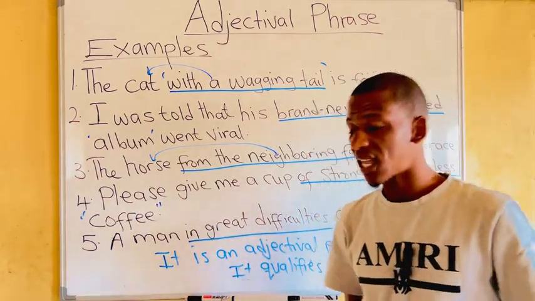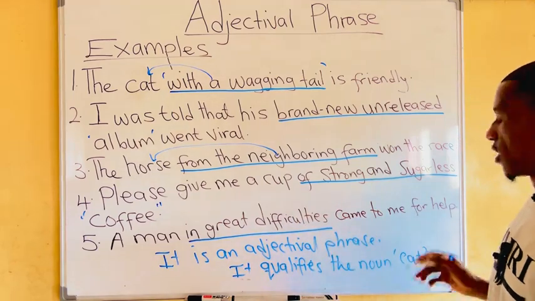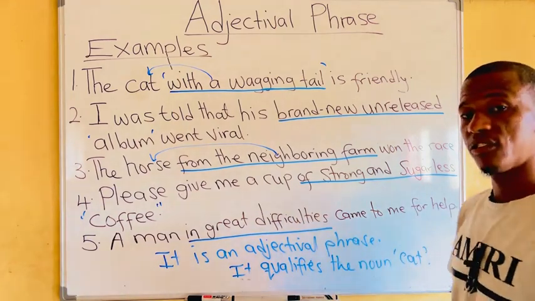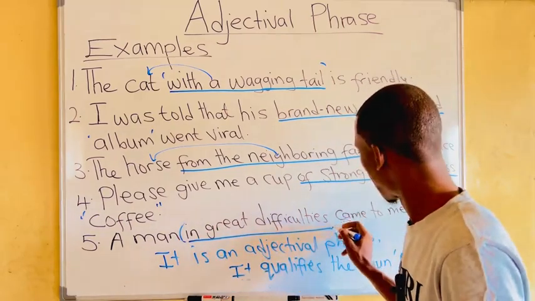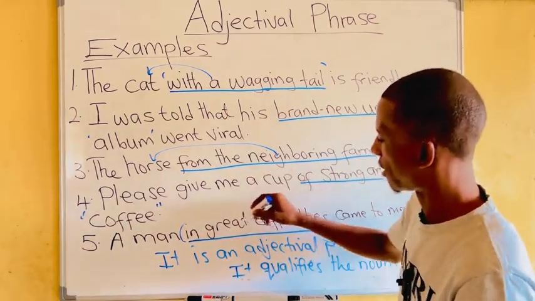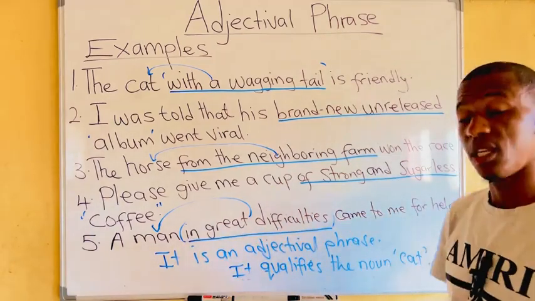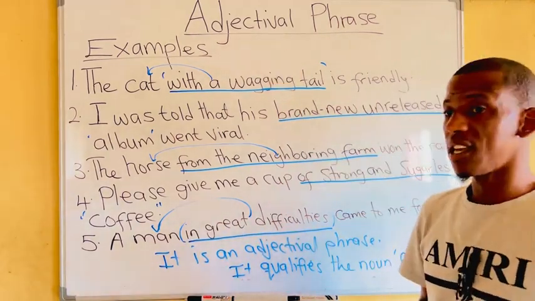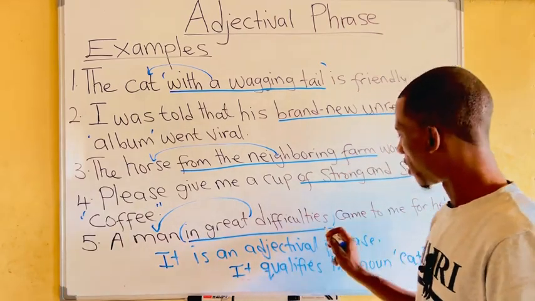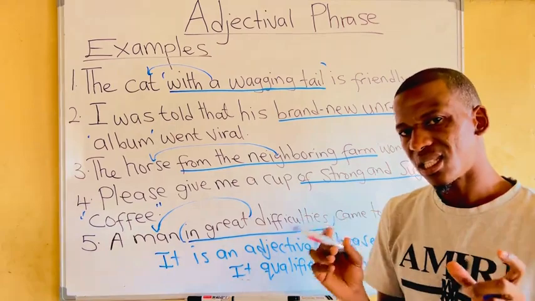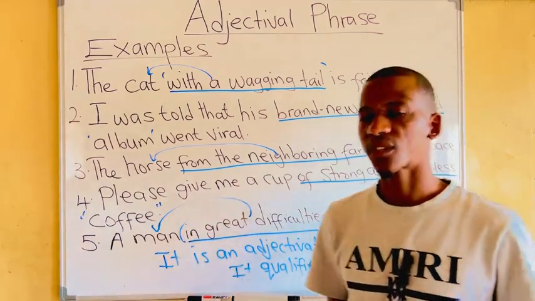So, the last example is, a man in great difficulties came to me for help. Now, who is in great difficulties? That is the question. It is the man, and the man is a noun. Therefore, this is an adjectival phrase. It qualifies the noun man. So, who is in great difficulties? It is the man. Therefore, this group of words is talking about a noun.